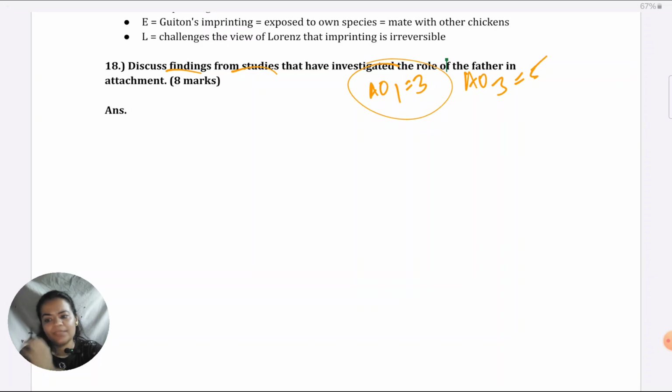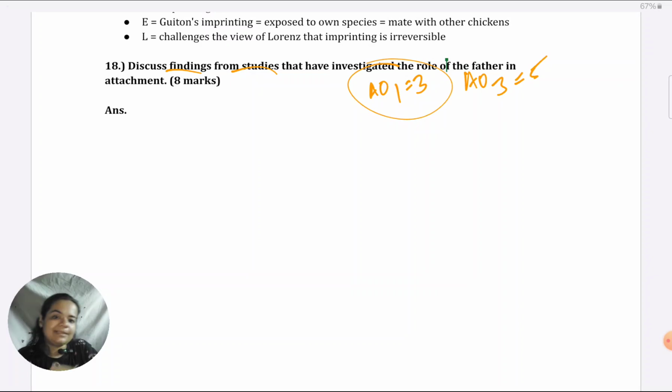Also, I know the first thing coming to mind is, I can't remember the names of all the researchers who have done their studies. You don't have to. You just have to give the findings. So names are not important. If you can, good. If you can't remember, that's fine. Another thing that will come to your mind is, do I have to know numerical findings and all? No, you have to know broad trends.